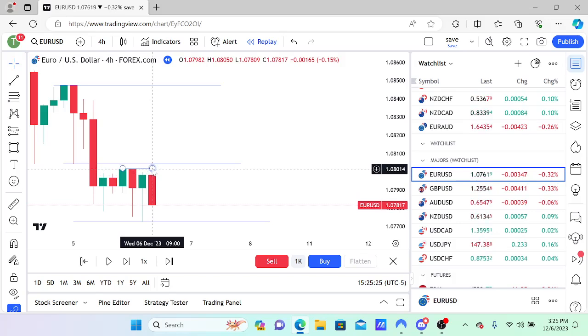So this is what we saw. This wick up, we come up, and what is this? This is a higher time frame level. We've got our high in the middle right here where my cursor's moving, and then you have a lower high on the right and a lower high on the left. That makes that a swing high. And we understand above swing high levels there's what's called buy side liquidity, buy stops. That is a higher time frame level. We have higher time frame buy side liquidity right here, and it's being taken.